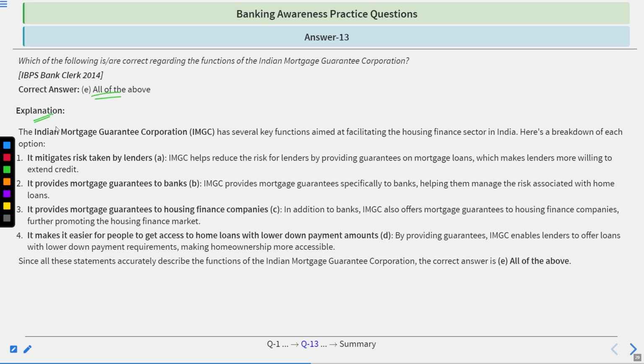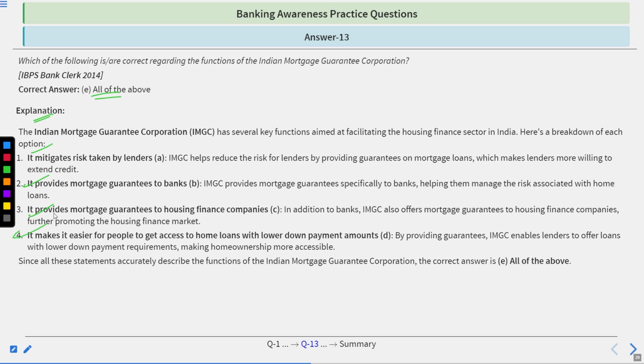Go by the explanation. The Indian Mortgage Guarantee Corporation has several key functions aimed at facilitating the housing finance sector. First, it mitigates risks taken by lenders. It helps reduce the risk for lenders by providing guarantees on mortgage loans, which makes lenders more willing to extend credit. It provides mortgage guarantees to banks, specifically helping them manage the risk associated with home loans. It also provides mortgage guarantees to housing finance companies, further promoting the housing finance market.